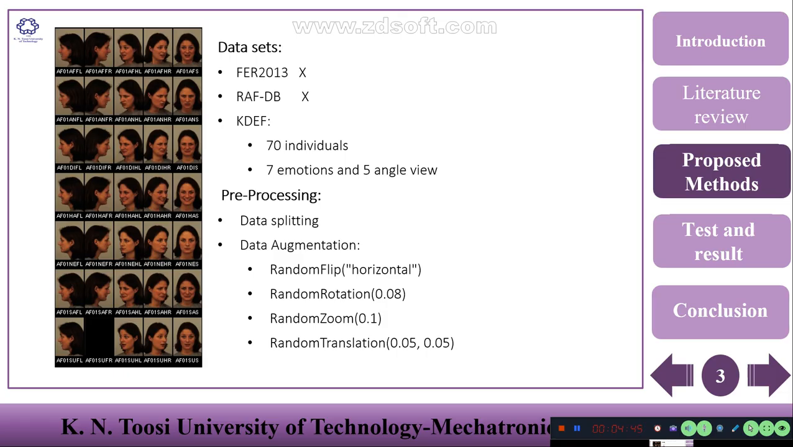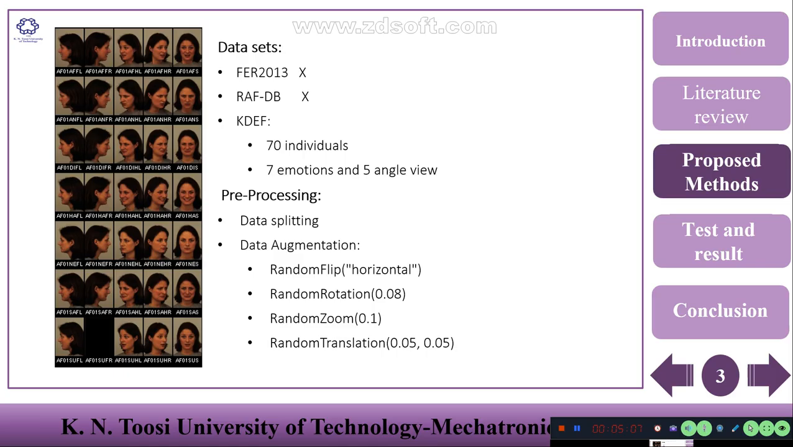So I requested a dataset named KDEF. It has balanced classes from 70 individuals, 35 men and 35 women. It has 7 emotions, and from 365 angle views, as you can see in the pictures.